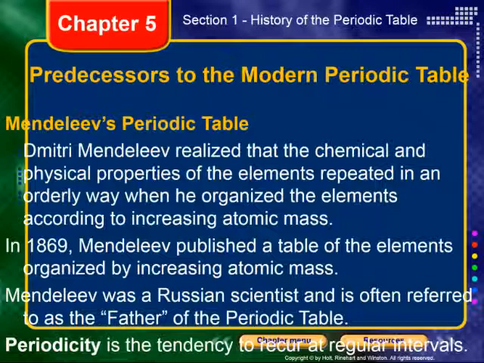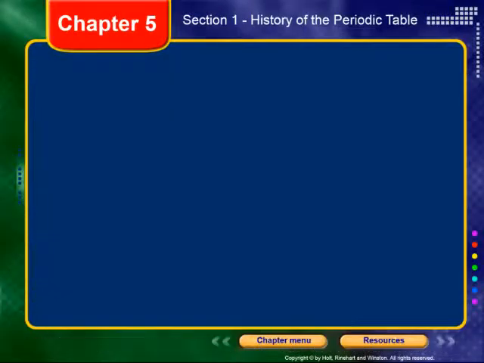Periodicity is the tendency to recur at regular intervals. Just like a newspaper used to be called a periodical. Why? Because it would come out periodically, most of the time, every day. When you have a period in school, that's because that is a chunk of the school day that occurs at regular intervals. And you guys are very used to that school schedule. But that's periodicity.